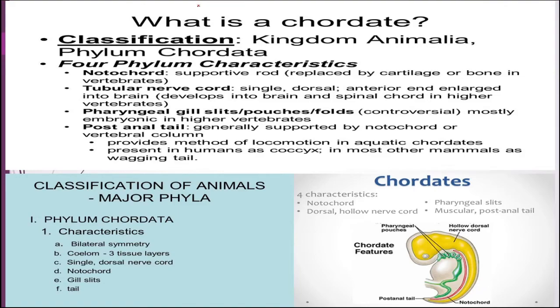Then a tubular nerve cord is present, which is single in number and present at the dorsal side of the body. Pharyngeal gill slits or pouches or folds are present mostly in the embryonic stage of the higher vertebrates. The post-anal tail is also present, supported by the notochord or vertebral column, and it provides a method of locomotion in aquatic chordates, whereas in humans it is known as the coccyx, and in most other mammals as a wagging tail.